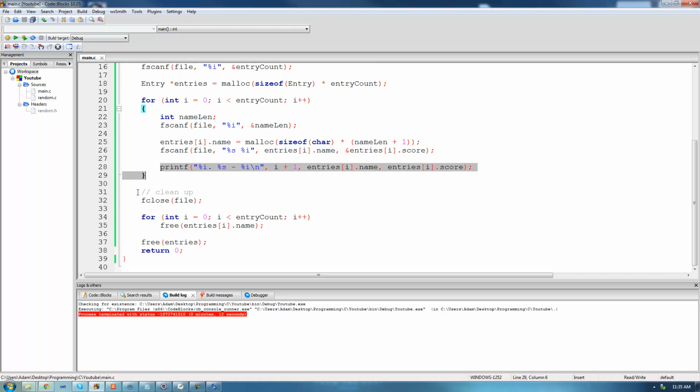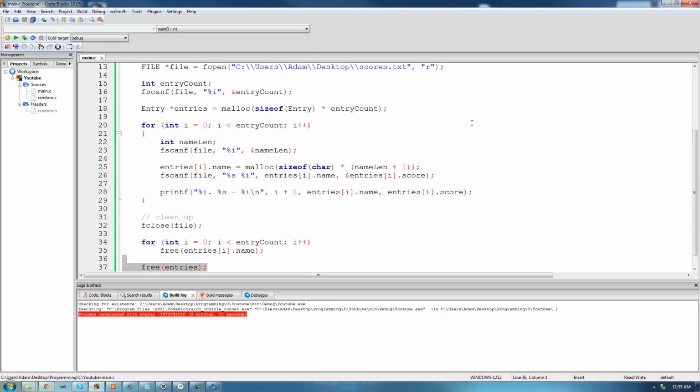And then down here is just a cleanup, so we're closing the file, deallocating all the memory that we allocated for the person's name, and then we're just going to go ahead and free the entries altogether.